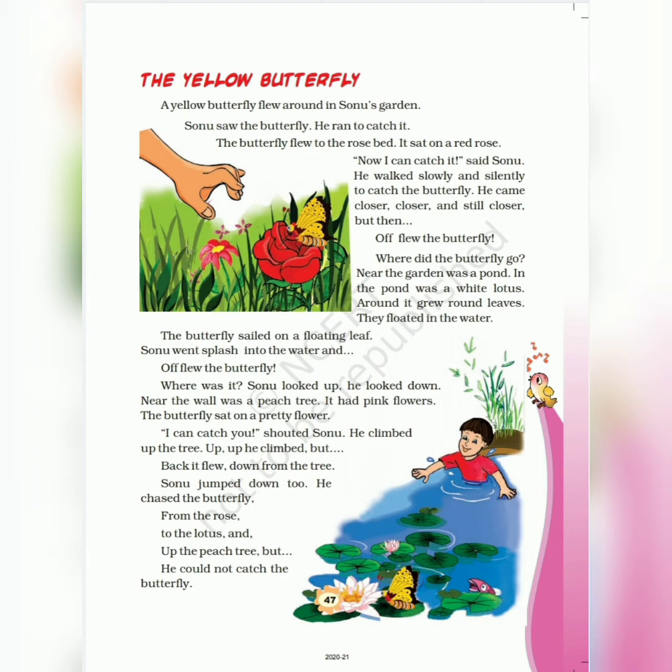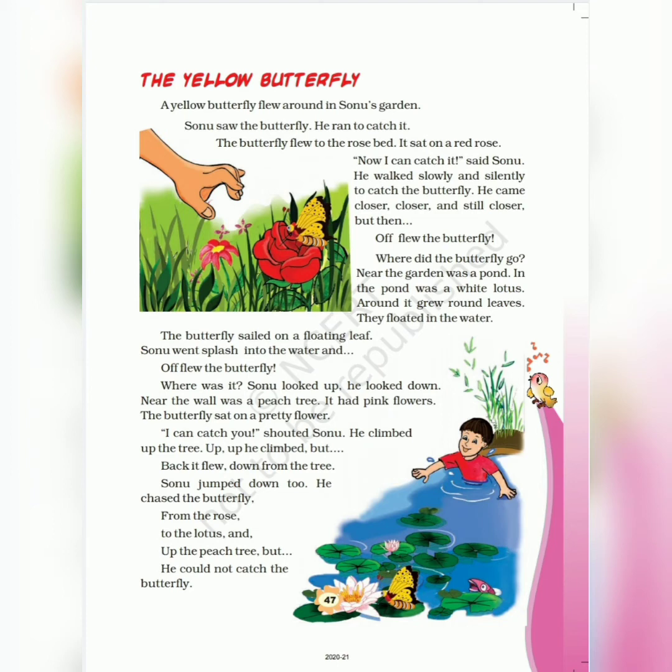He wanted to catch the butterfly at any cost. So what happened? He climbed up the tree. And then what happened? The butterfly, as soon as it felt something was nearing it, it flew away. So Sonu jumped back down on the ground and he ran after the butterfly. Chased the butterfly means to go after the butterfly.